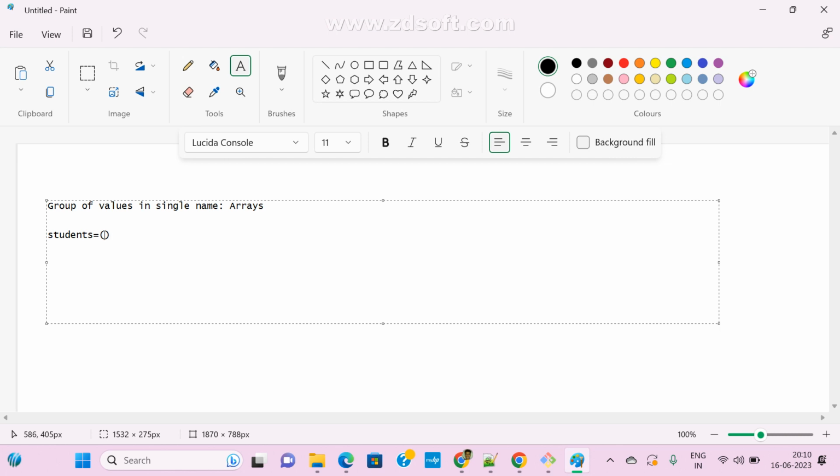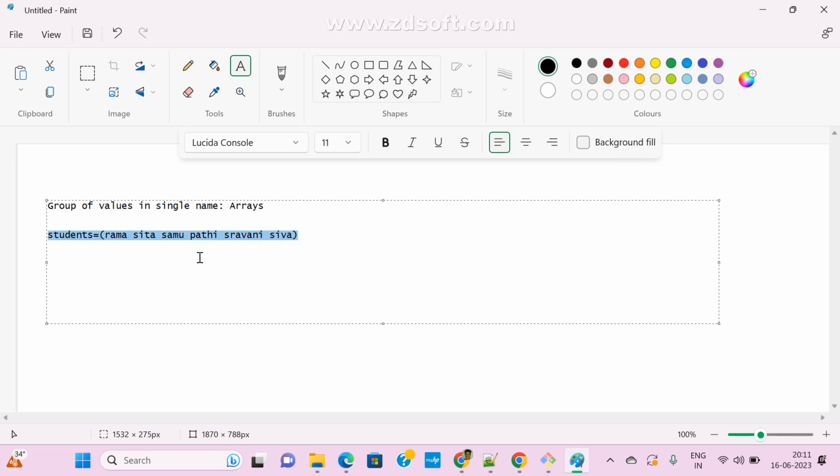For example, Rama, Sita, Shiva, and whatever you want, we can give multiple names, a group of names. This is the variable name. In this variable, how many values did I pass? One, 2, 3, 4, 5, 6.